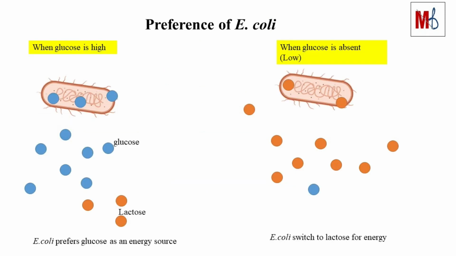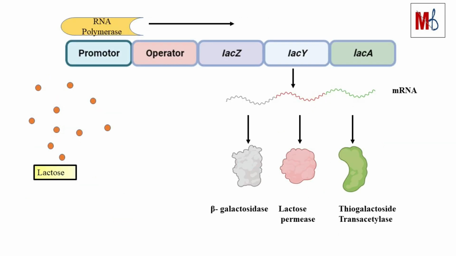Here you can see, when the glucose is high, E. coli happily enjoys the glucose as its food. But if the glucose is absent, and lactose is present, it uses lactose as its energy source. It can still take the energy when its favorite food is not present. E. coli uses lactose for energy, when glucose is not present.